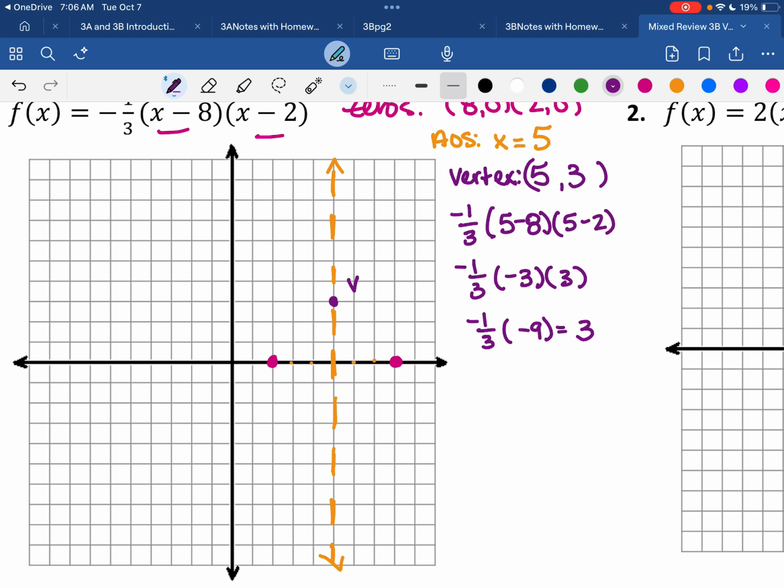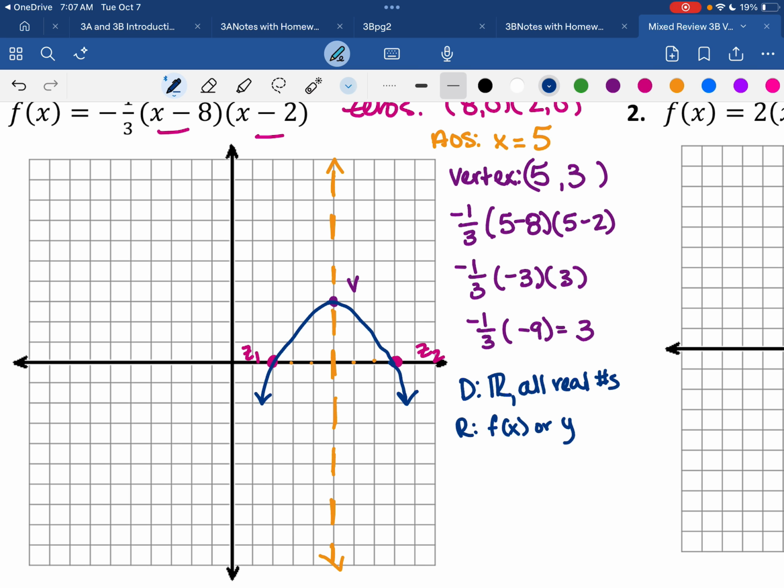And then I come here and label vertex, Z1, Z2, and then I'm just going to graph my parabola. Domain is going to be all real numbers. Either way you want to write it, and range is going to be either f of x or y value.